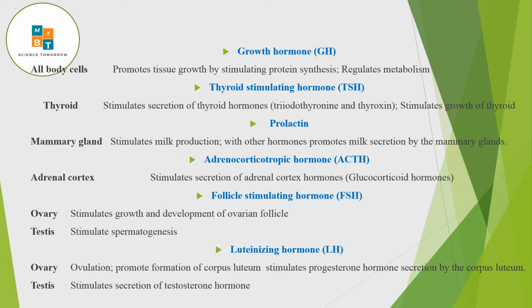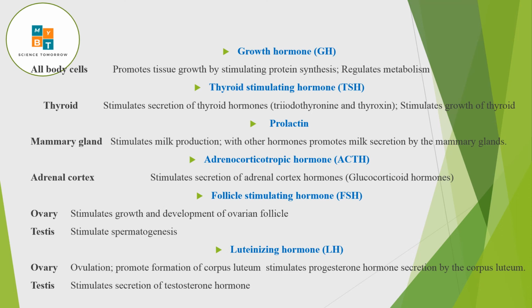So what is the specific function of FSH and LH? Right. So the LH, that is called luteinizing hormone. It is very important in the reproductive part of the body. In the ovary, this will act on ovulation and promotion of the corpus luteum, and also this will stimulate progesterone hormone by the corpus luteum. And in the testes, this will stimulate secretion of testosterone hormone. Please remember, my dear students, FSH stimulates spermatogenesis and LH stimulates secretion of testosterone hormone. That is in the male.